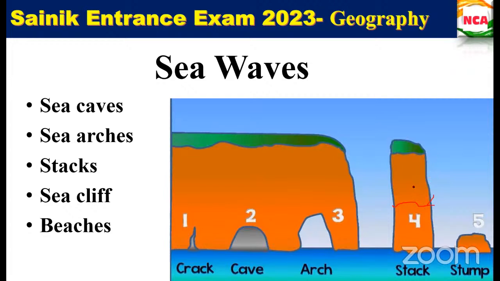After a point of time, it is not eroding. The process will take so long. After a point of time, what will happen? Over the headland also, it can't hit. But it can hit here, right? So the portion which has been eroded here, after a point of time, the whole part will be sliding down.